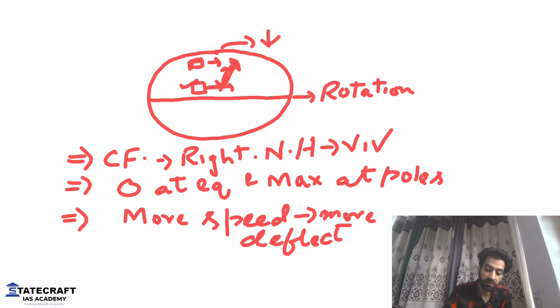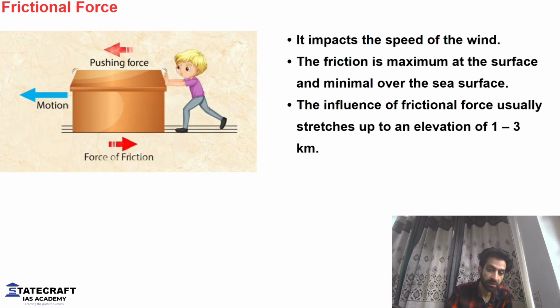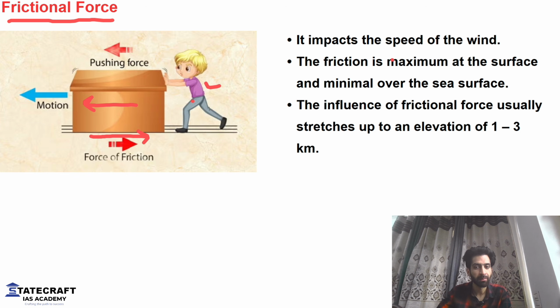Now coming to the last force, that's frictional force. This is very simple. You know this, you read about this from school. Frictional force is something that resists the movement. For example, this is a boy who is trying to push this block of wood. When he pushes it, there will be a frictional force that will resist its movement. So frictional force is something that resists the movement. It impacts the speed of the wind. That means it will try to reduce the speed of the wind.